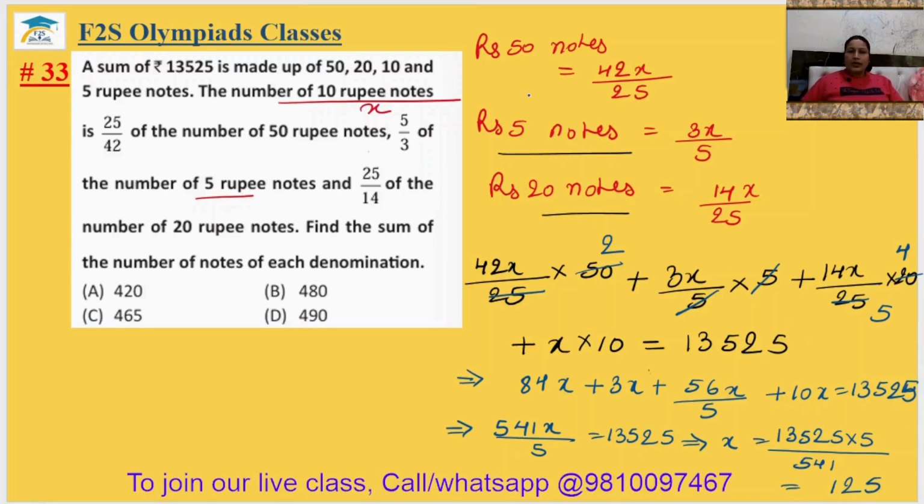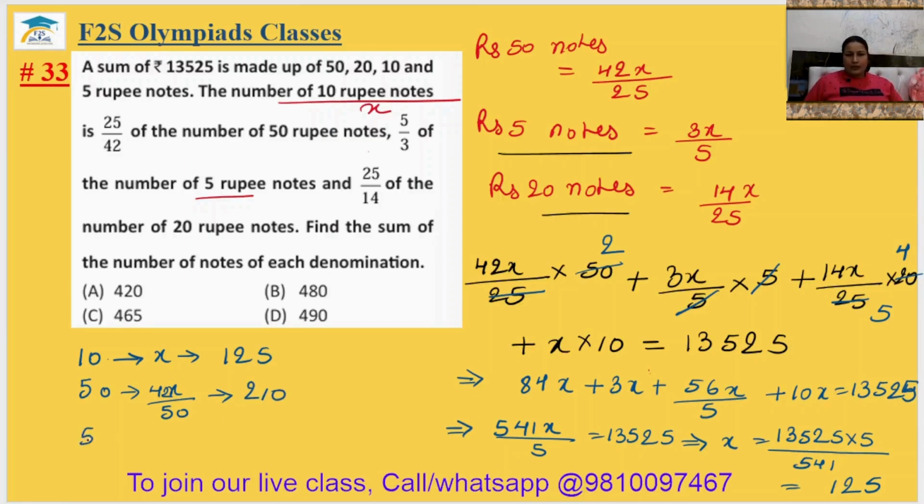So x rupee notes, the 10 rupee notes, are x, this is your 125. The 50 rupee notes are 42x upon 25, so after solving it will be your 210.